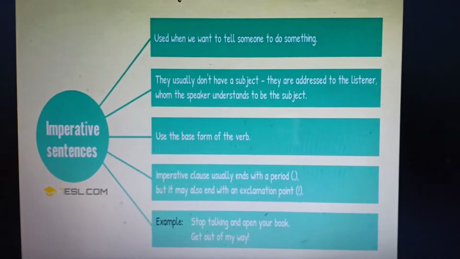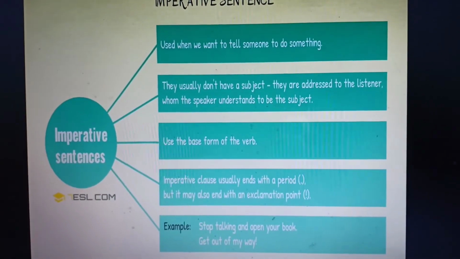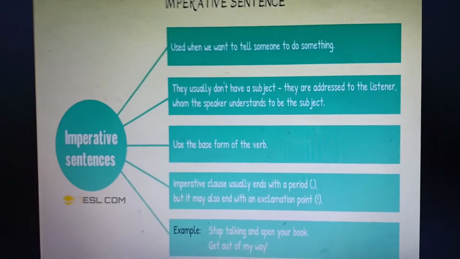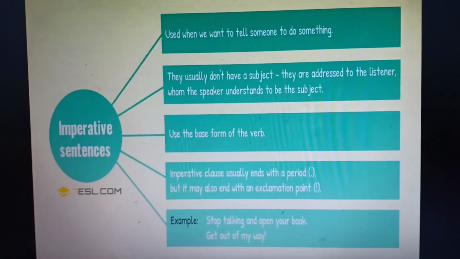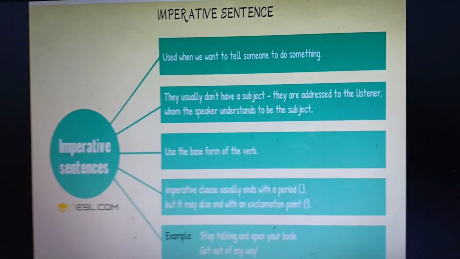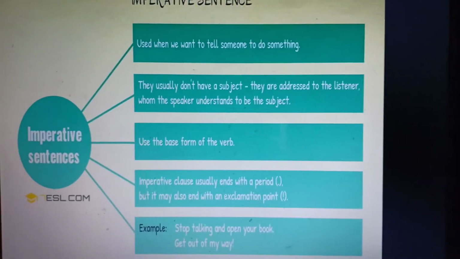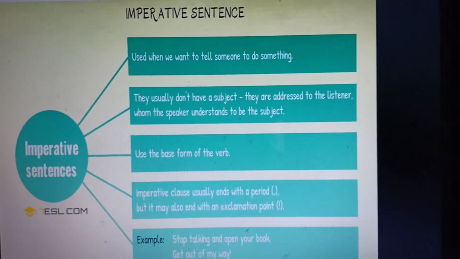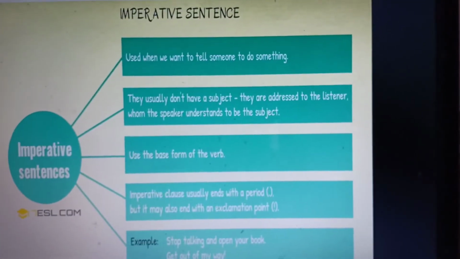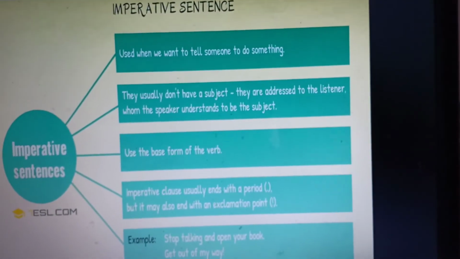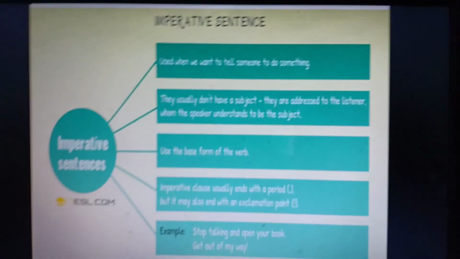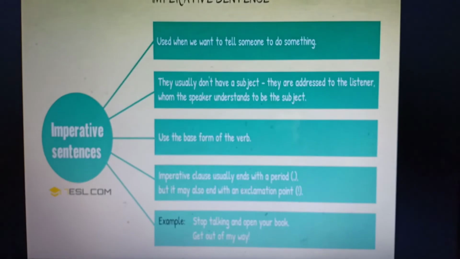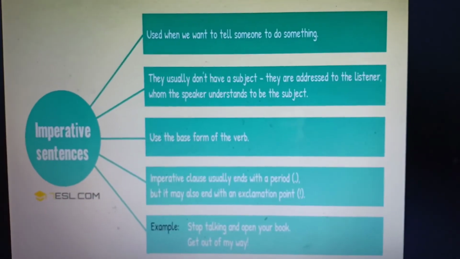Use the base form of the verb. Mostly in the imperative sentence, the base form of the verb is used, like "come." Come is the base form of the verb. Verb has 3 forms, right? We'll be discussing the verb in the chapter on verbs. An imperative clause usually ends with a period, that is a full stop, but in some cases we have also seen that it ends with an exclamation mark. Example: "Stop talking and open your book." You should stop talking and open your book. It is an order.